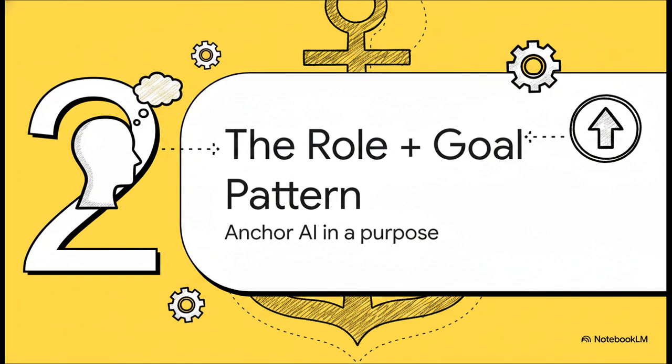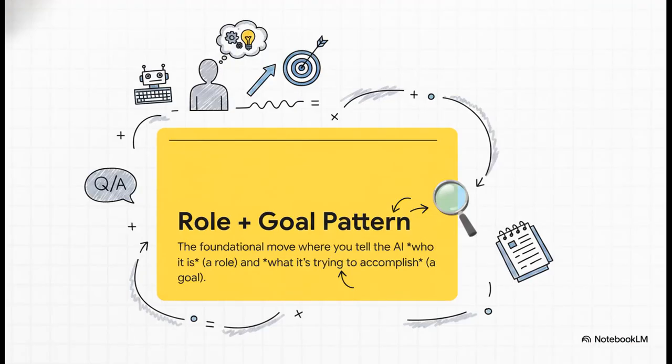It's a beautifully simple two-part framework that basically gives your AI an anchor. It gives it a persona and, critically, a purpose. So the role plus goal pattern. This is the first thing you should type. Before you ask for anything else, you tell it who it is, and you tell it what its main objective is. This one simple move just instantly solves that blank slate problem we were talking about.